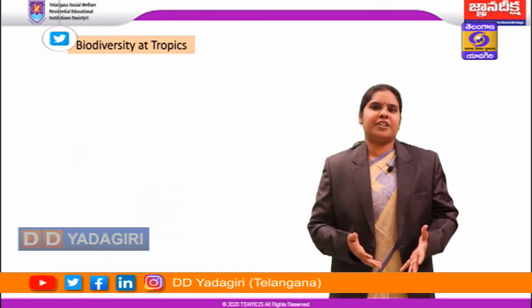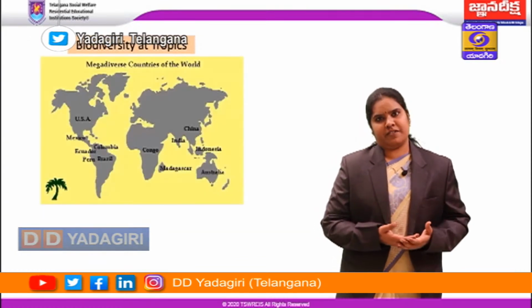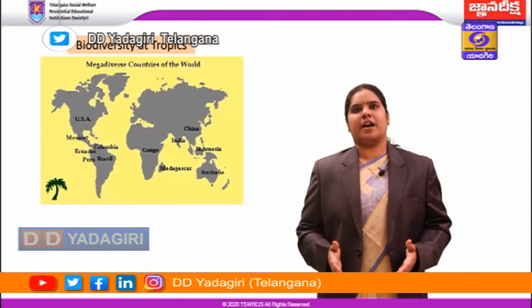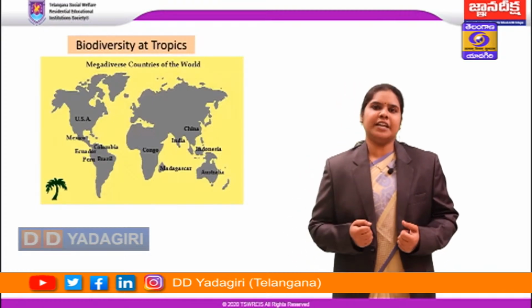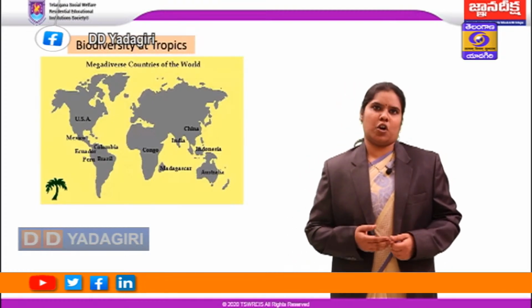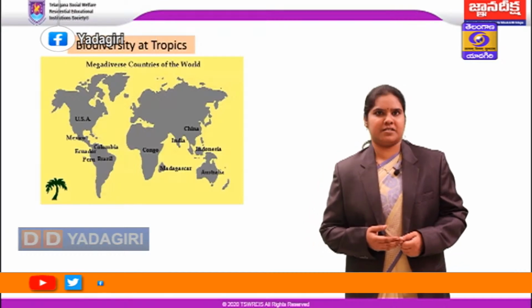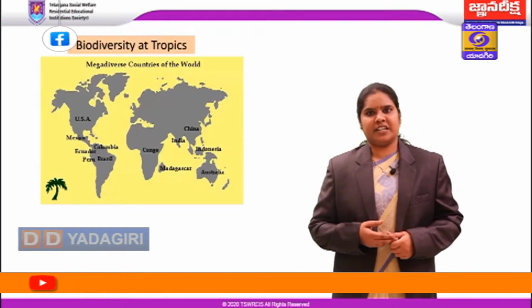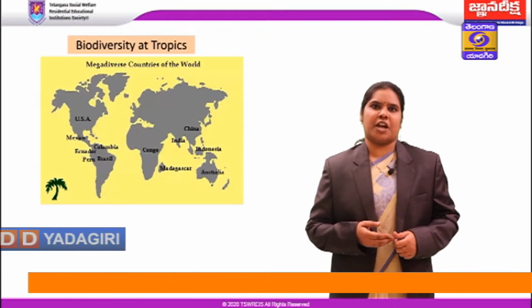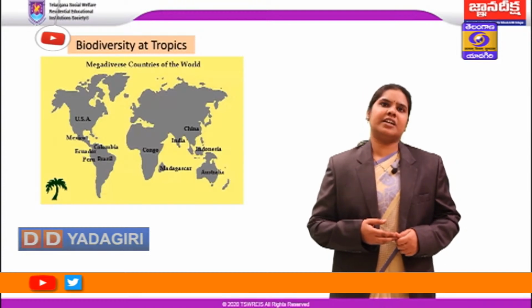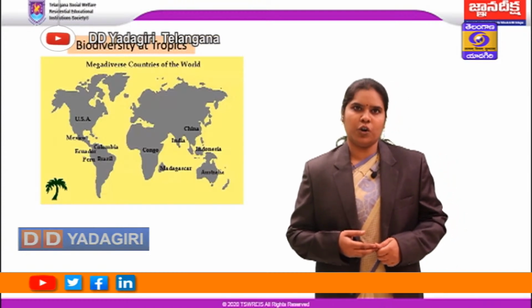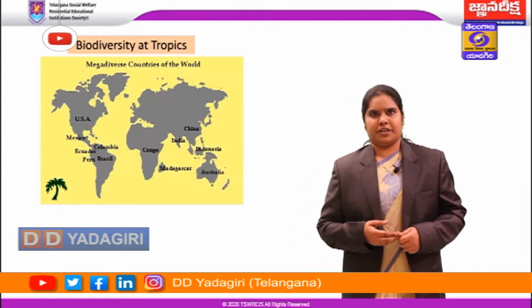Now, these countries where we are seeing rich biodiversity are called nations of megadiversity. It is covering the South and North American continents like Ecuador, Peru, Brazil. And in the Asian continent, it is covering countries like India, China and Indonesia. And in Africa, it is covering Madagascar and Congo, and the Australian continent.